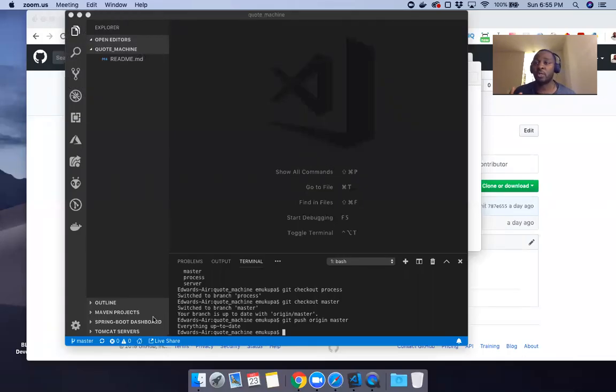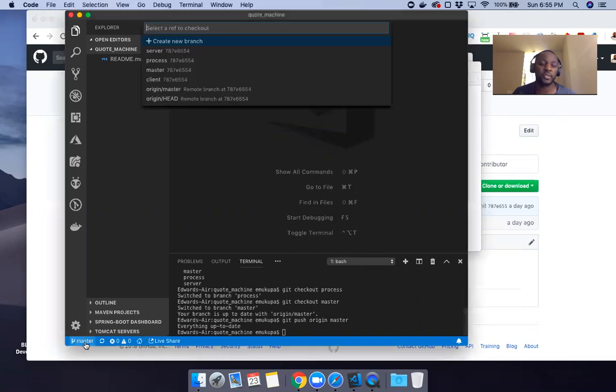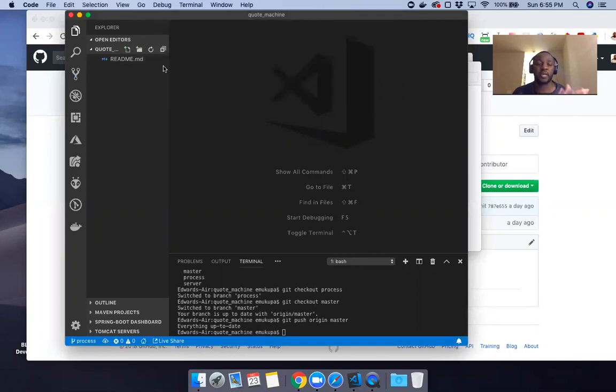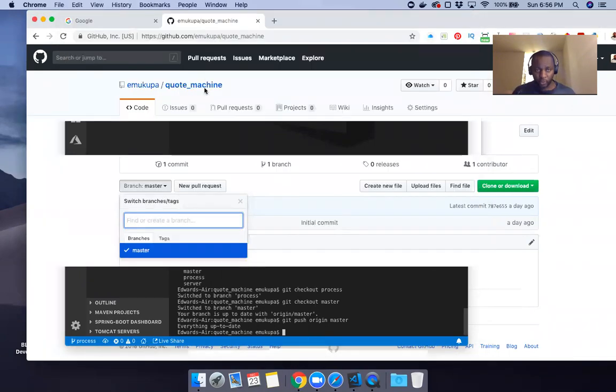All right, so I'm gonna go to the process branch, but instead of typing it there, I'll just pick it off there. And then I'm gonna use Python to generate the codes. But since we're going for a code machine to where we just get random codes, I'm gonna use Google for that. So if I go to Google